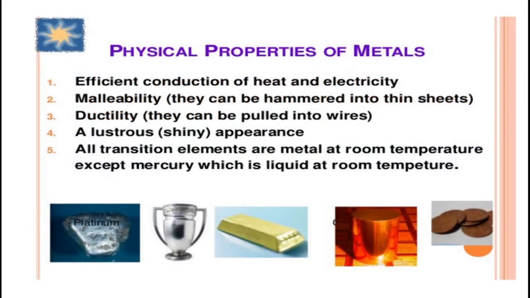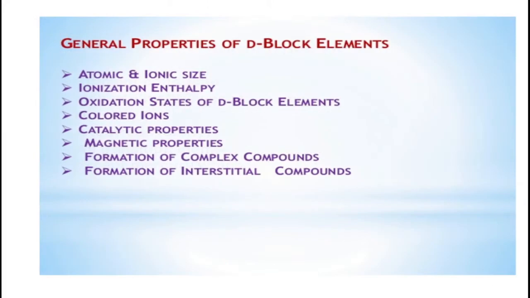Physical properties of metals: efficient conduction of heat and electricity, malleability, they can be hammered into thin sheets, ductility, and a lustrous appearance. All transition elements are metals at room temperature except mercury, which is liquid at room temperature. General properties of d block elements.